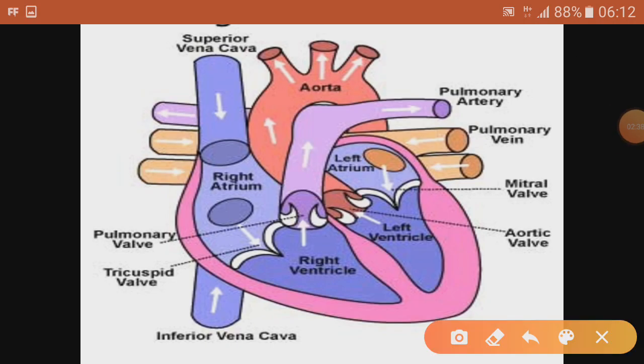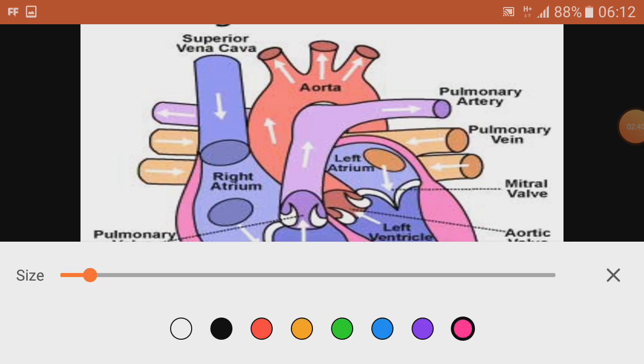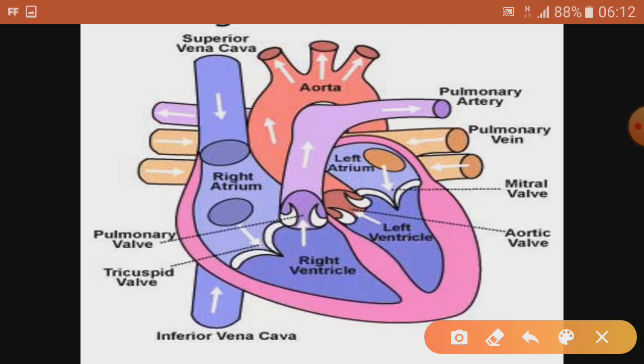Now see, this is the human heart. You can see this is of triangular shape, somewhat triangular. Its size is just like a closed fist, a closed fist of the human hand, and this is having a triangular shape basically.